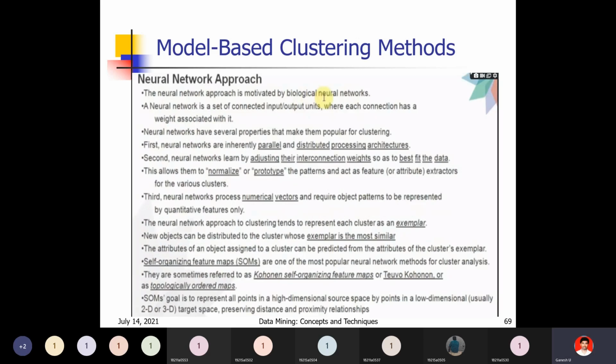Neural network approach: we already know about the neural network approach. The neural network principles we will apply in clustering the data, so then you can easily do the clustering. The neural network's main agenda is to get accurate data, exact data. So if you use the neural network approach to cluster the data, then you can get exact data, and then you can divide the data into exact clusters.